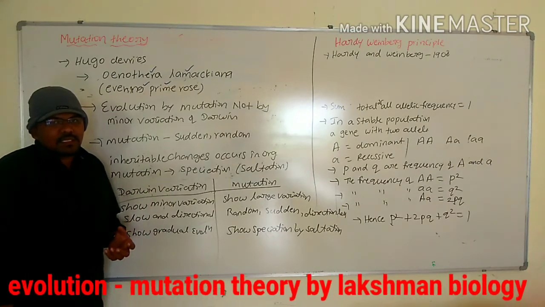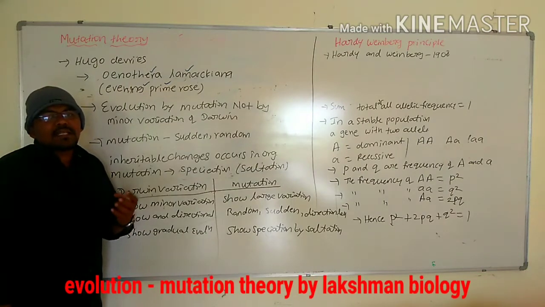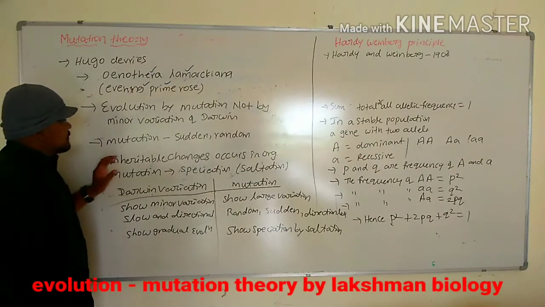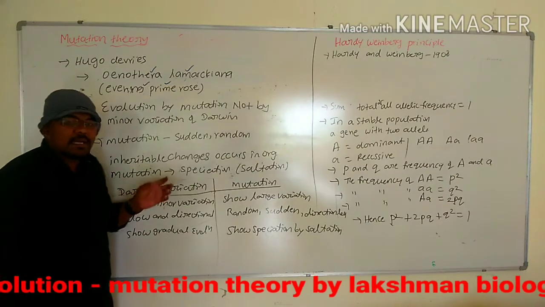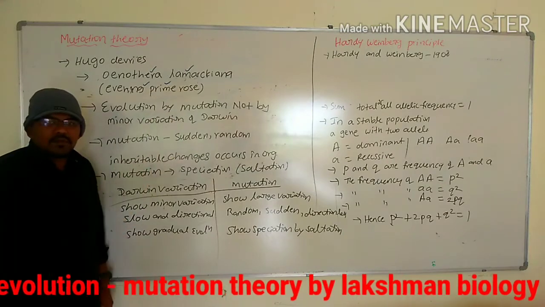What is the mutation theory? According to mutation theory, mutations are responsible for evolution. He said that evolution of organisms occurs by mutation, not by the minor variations of Darwin.